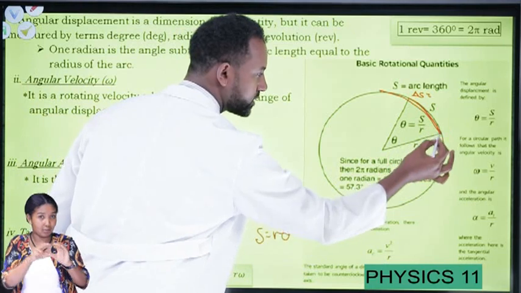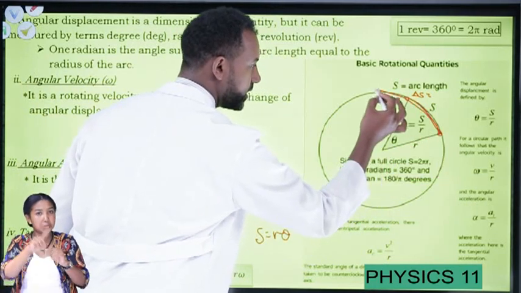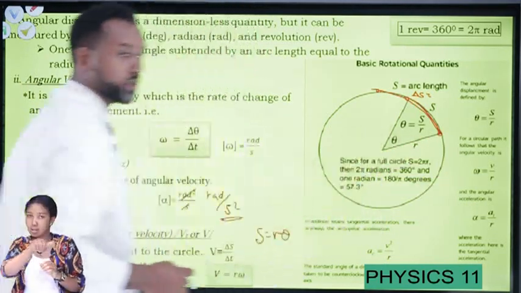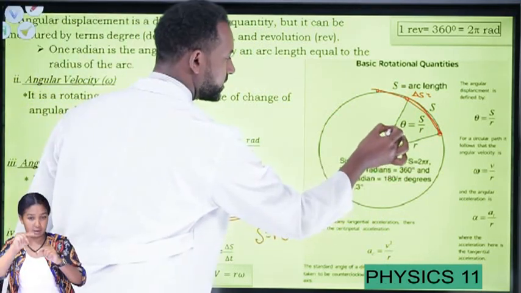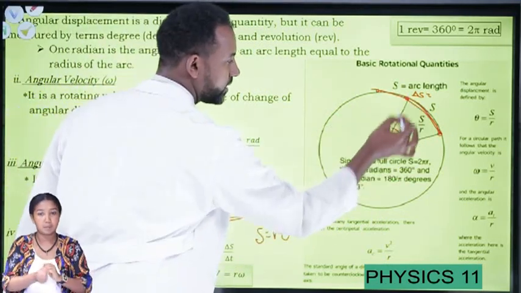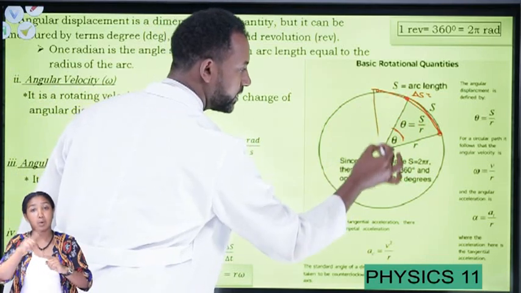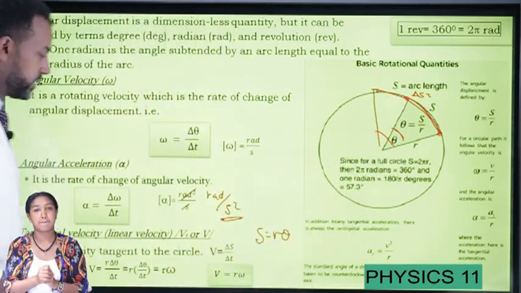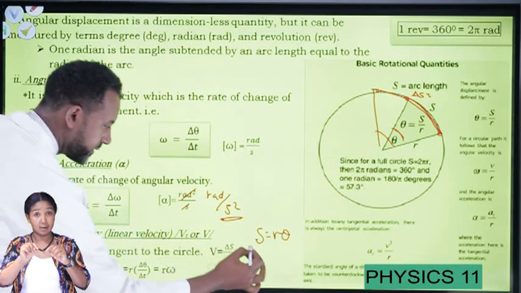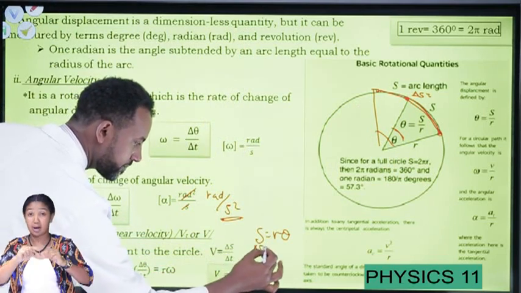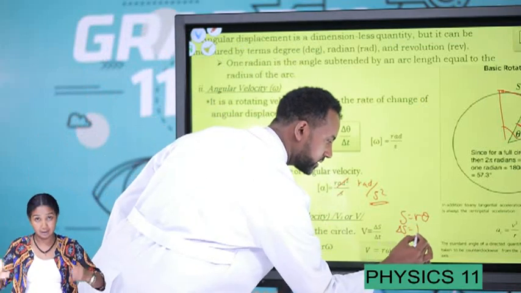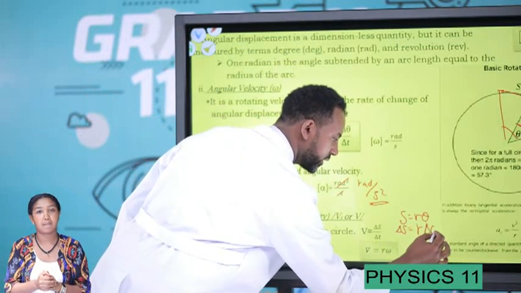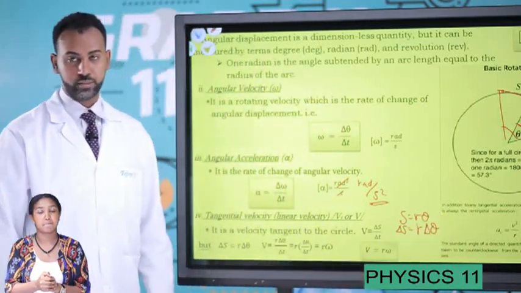The radius remains constant everywhere the particle goes. But the angle changes. Whenever there is a change in arc length, or a linear displacement, the radius remains constant, but there is a change of angular displacement.